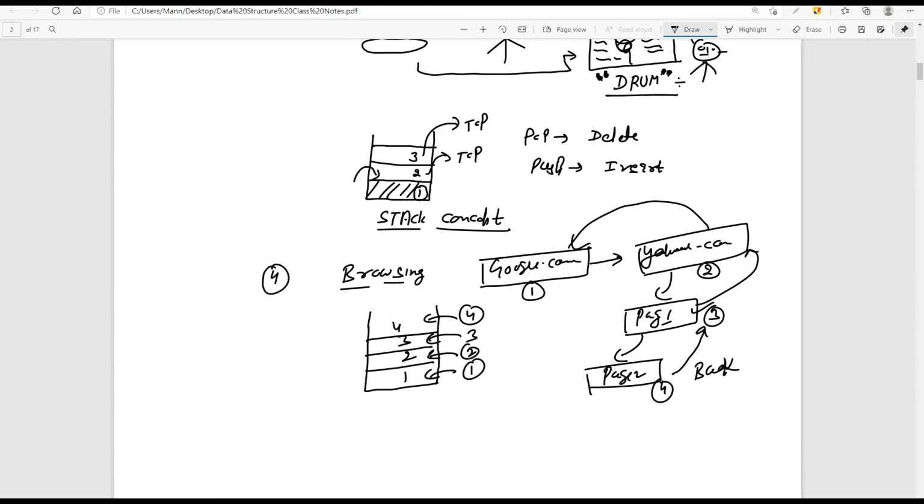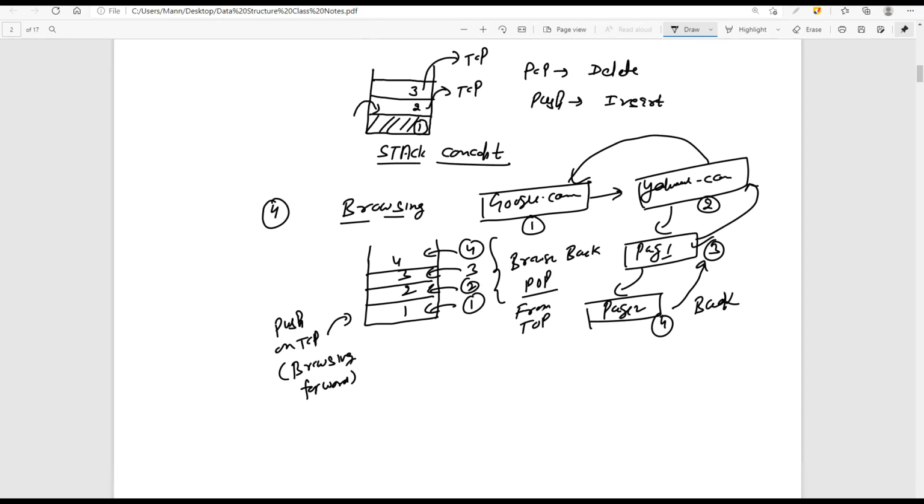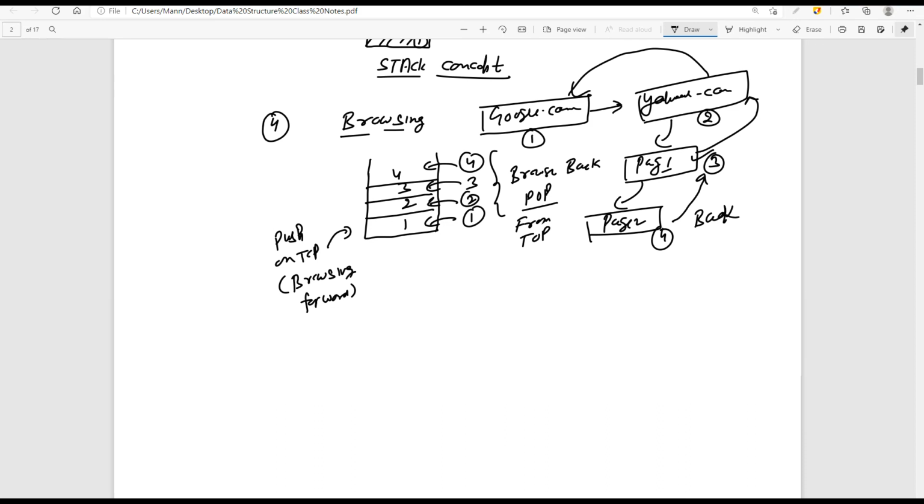Initially the push operation on top is browsing forward, and this was browsing back, that is the pop operation from the top. Okay, so this is one application that we have. The second kind of application you will see is in text editors.